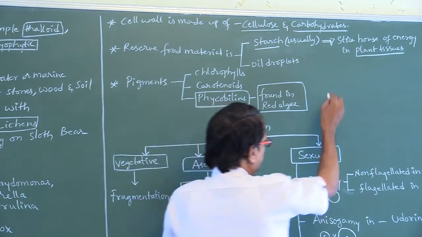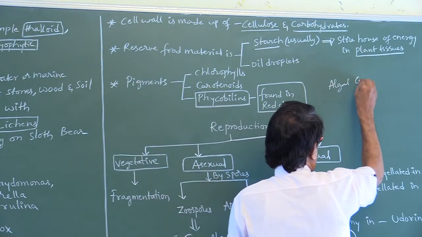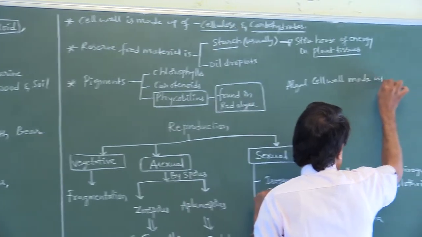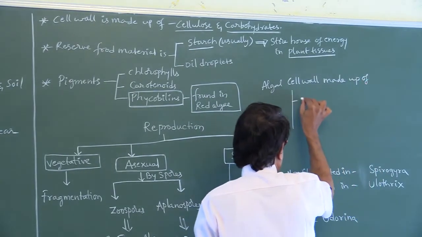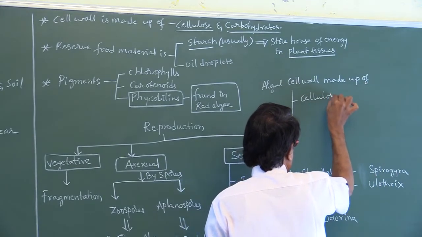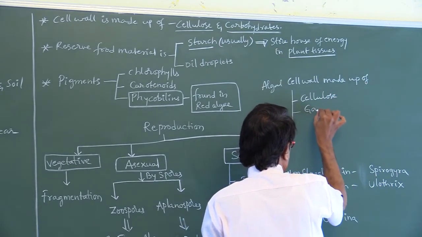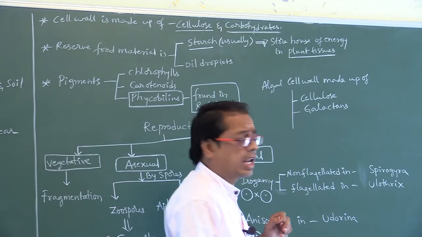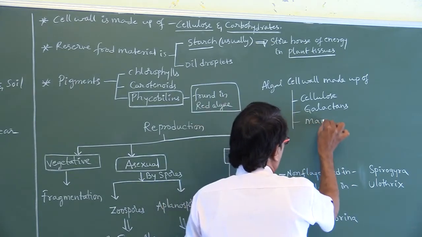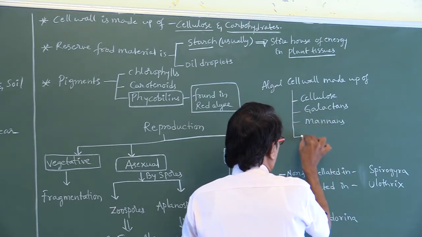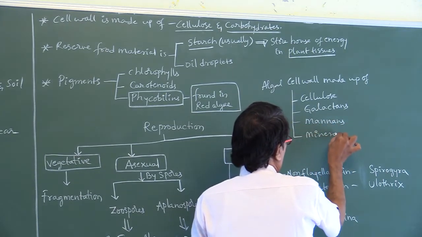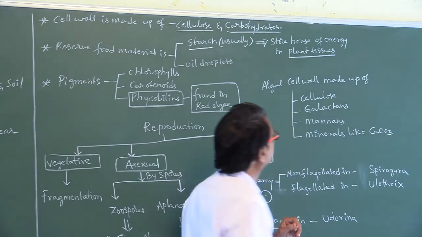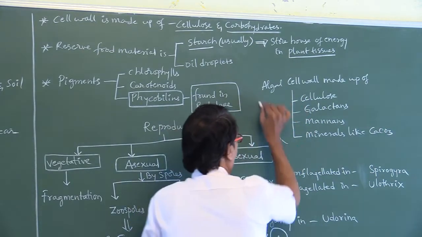This algal cell wall, one of the most important points.